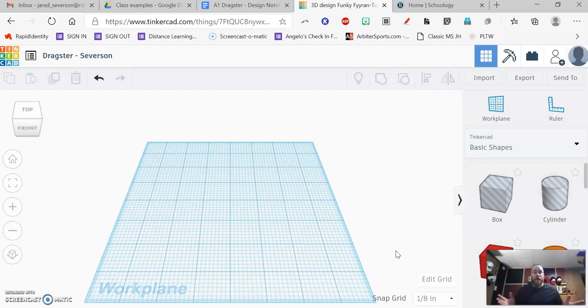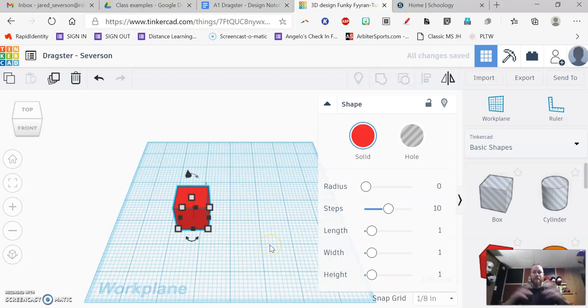You can do this however you want. A lot of you are probably going to know how to do this a lot better than your teachers because we're learning this right along with you. And a lot of you have had experience with this more so than we have, or something like this. So what I'm going to do is drag a box over here. I'm going to start with that block of wood or that box.